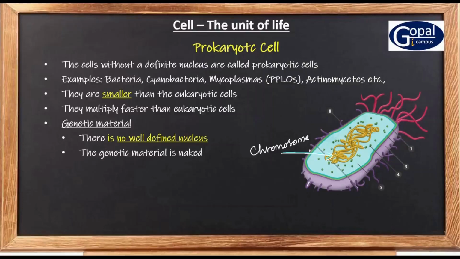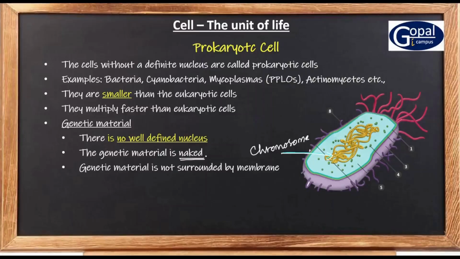And this genetic material is not surrounded by any nuclear membrane. That is why the genetic material is called naked genetic material, because it is not surrounded by any membrane.